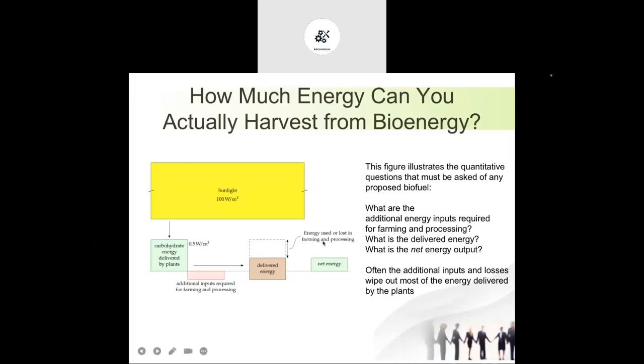The plants use that energy and convert it into biomass, and at the end of this cycle we have the biomass or net energy, which is much less than the sun radiation energy received by the plant. So this is the actual energy transformation route.